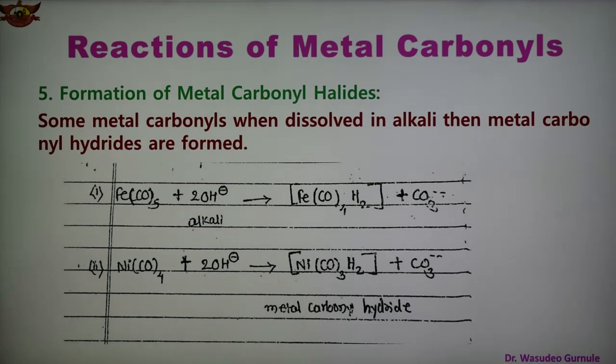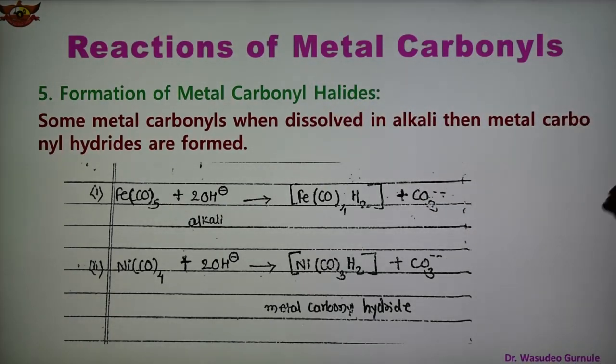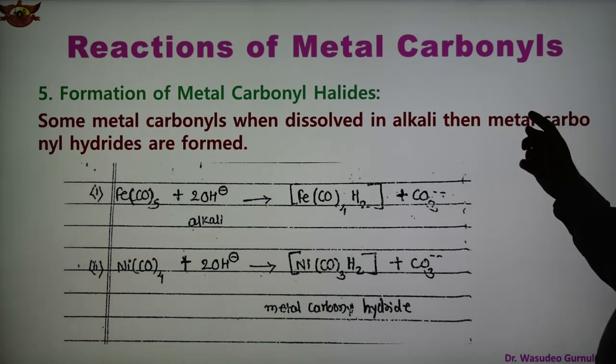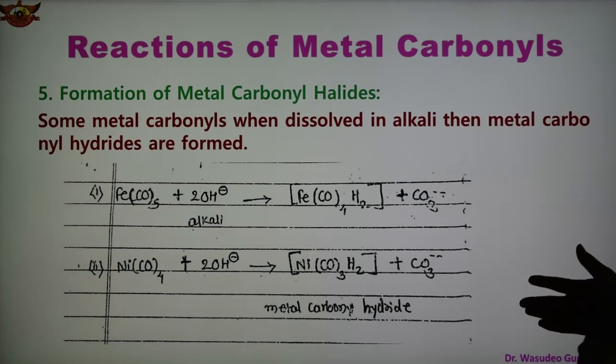So in this case the formation of metal carbonyl hydride is taking place. Some metal carbonyls when dissolved in alkali form metal carbonyl hydrides, so metal hydrides are formed from the metal carbonyl.